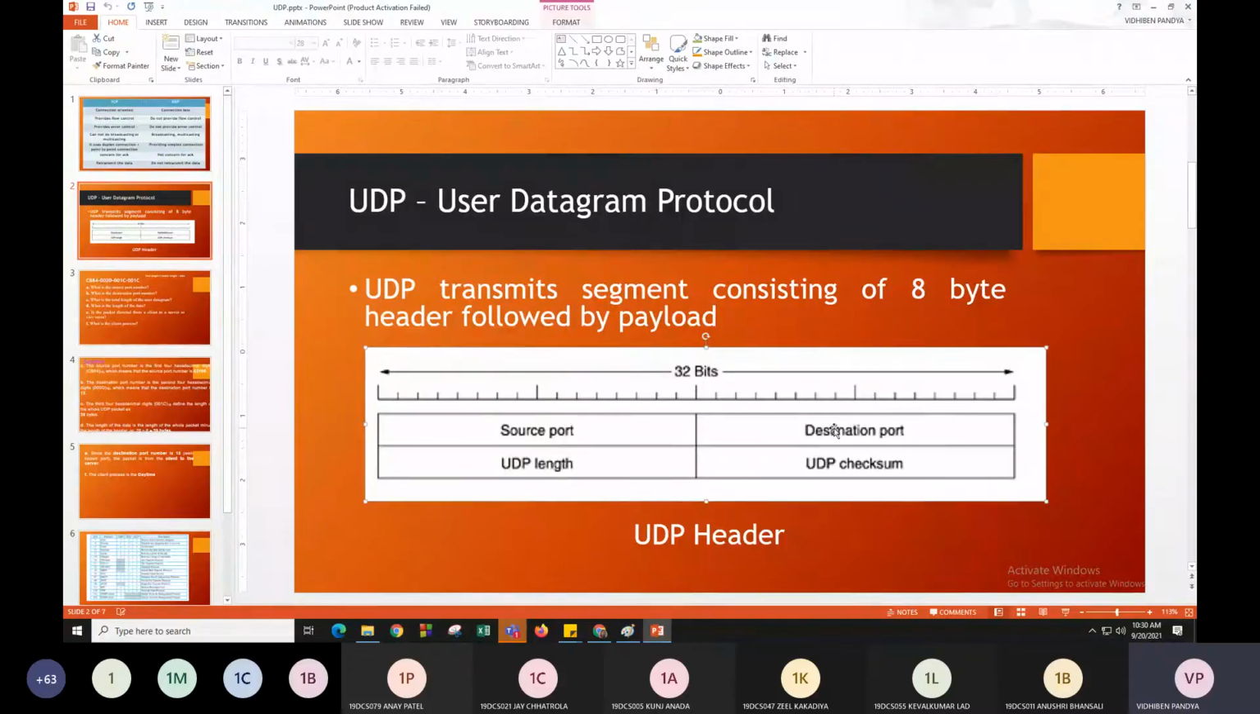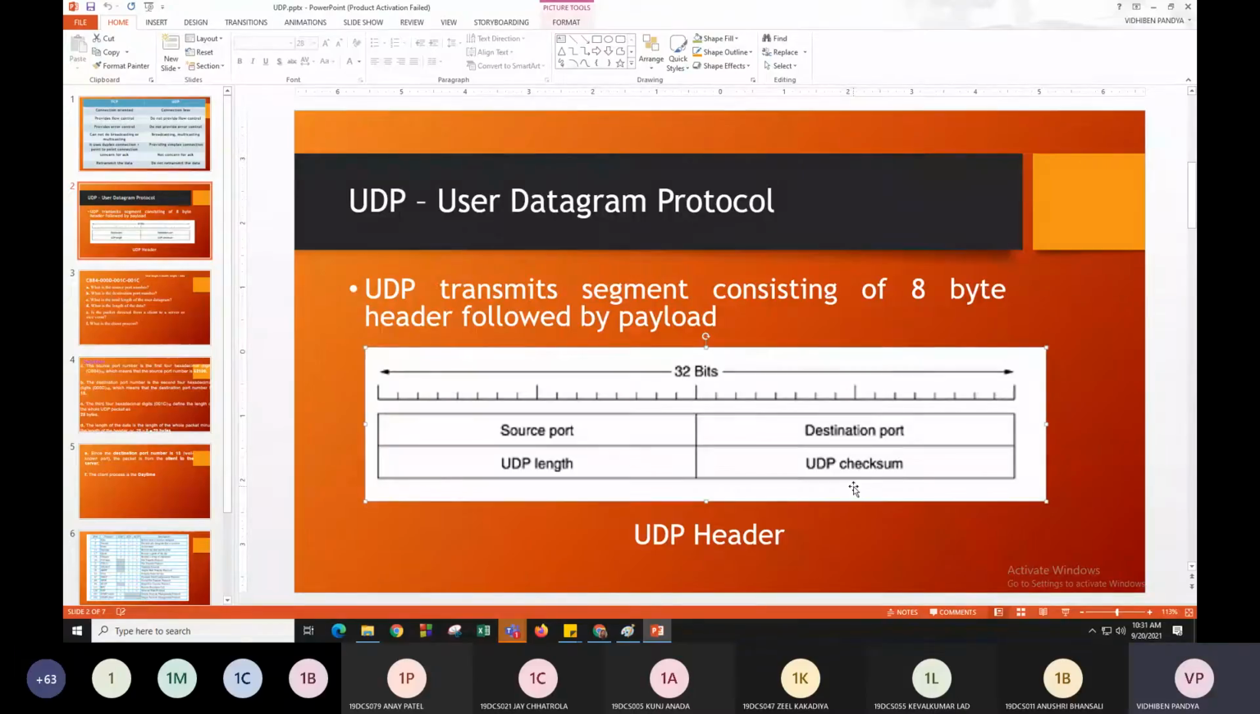One is source port number and destination port number, so that we can send the packets from one end to the other end. And then there will be the UDP length and UDP checksum. UDP checksum is an optional one. If we want to give the checksum, then we can provide it. If we do not want to give the checksum, we can just put it blank, right? There is no need to. This field is optional, not compulsory, right?